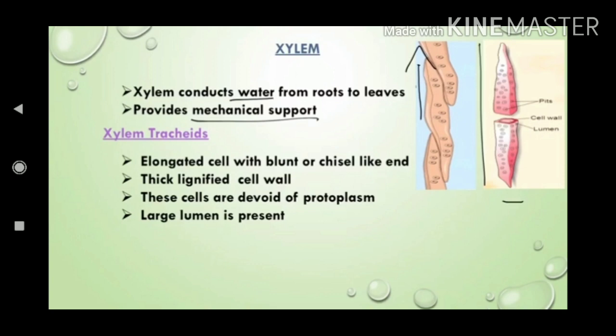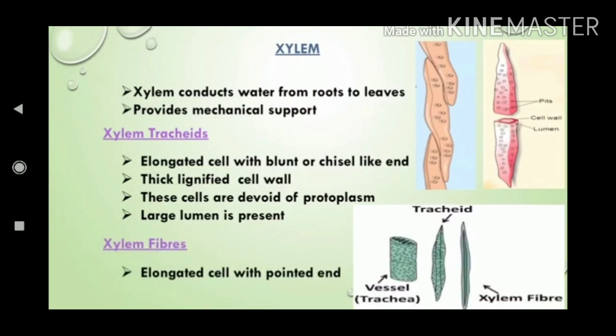Now let us talk in detail about the xylem. Xylem is a conducting tissue. It transports water and minerals from the root to all parts of the plant. The xylem conducts water in only one direction, that is unidirectional. But the phloem transports food material from leaves to all parts of the plant body, in all directions. It is bidirectional.